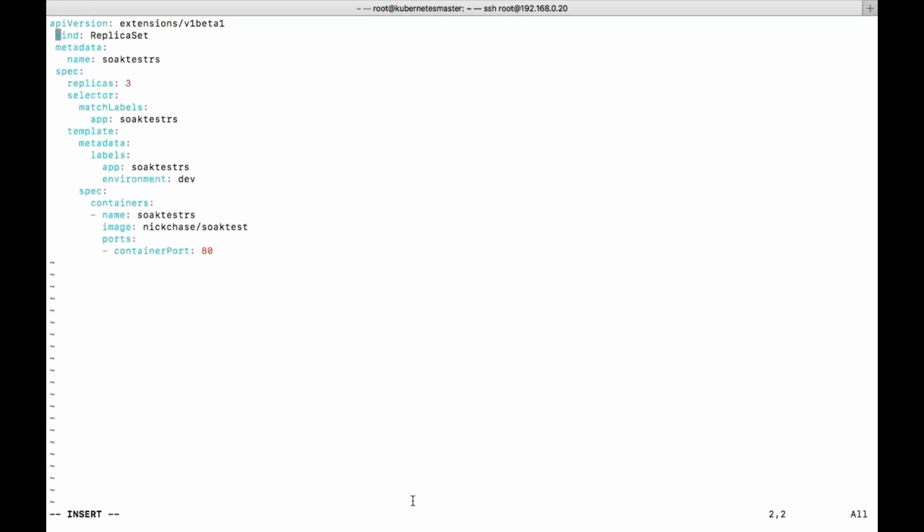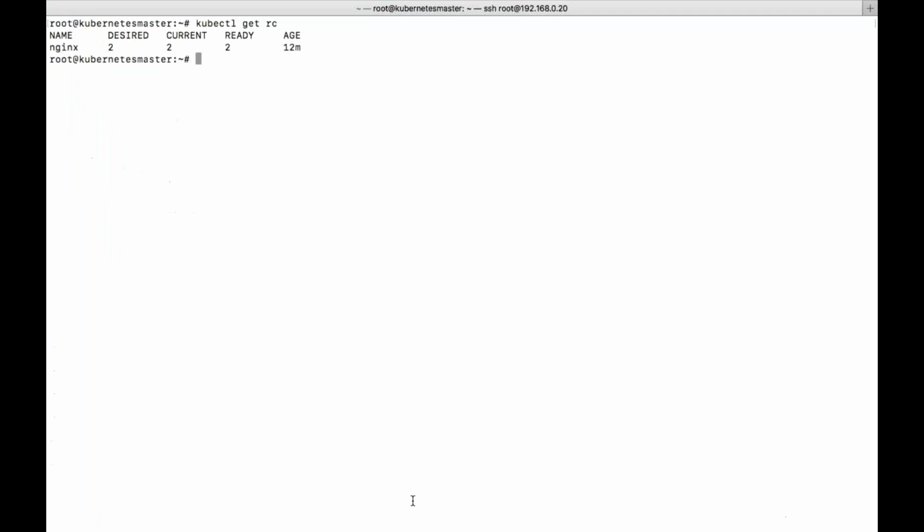Got it. There's a problem with the lines. There is an additional space. You can see it is getting created. Let's see. No. Replication set it is.